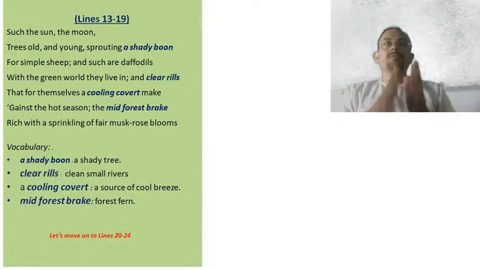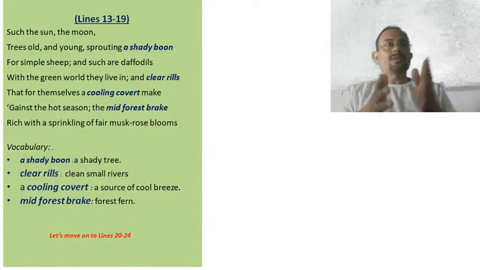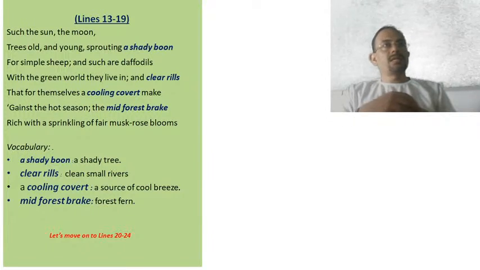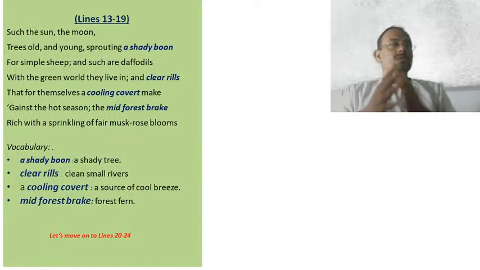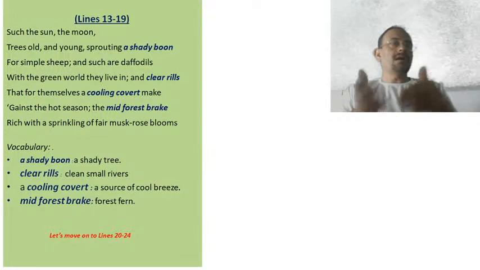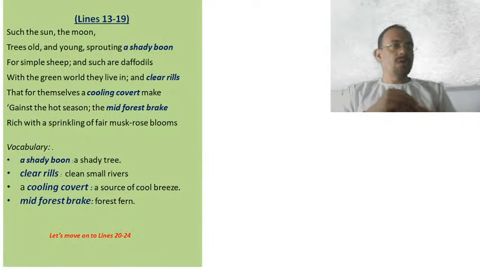He has taken all the objects from nature. For example, you can see here he is saying, the sun, the moon, trees old and young. He has taken the reference of sun, moon and young as well as old trees. Trees old and young means both young and old trees sprouting a shady boon for simple sheep.